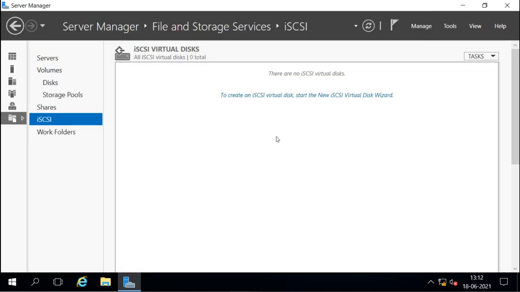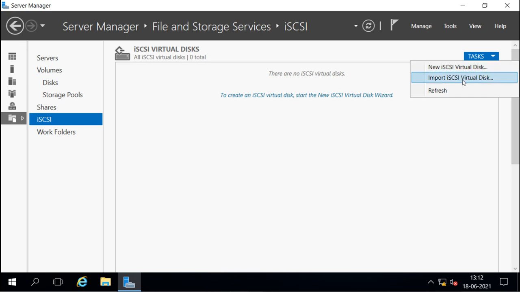Now the role is installed here, and it is saying that to create a new virtual disk, we can start the new virtual disk wizard. Under iSCSI, we can see that the role is installed, so it is not showing the option to install the role. What we can do now is create a virtual disk to share as block storage. We'll go to tasks and create a new virtual iSCSI disk, or if we have already created one, we can import it. We have not created any, so I'll go for creating,